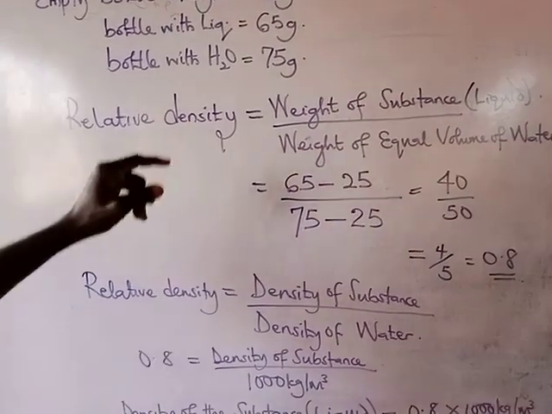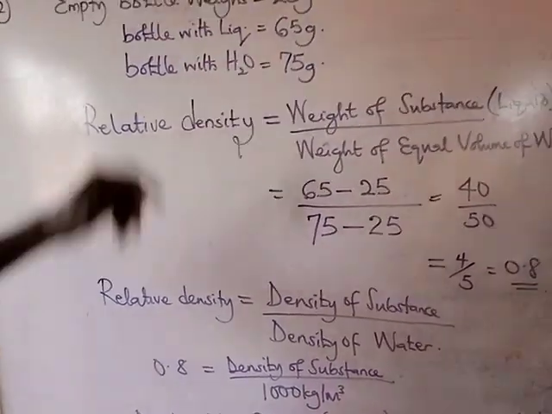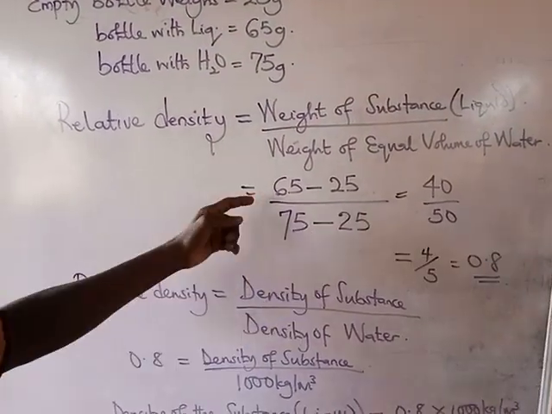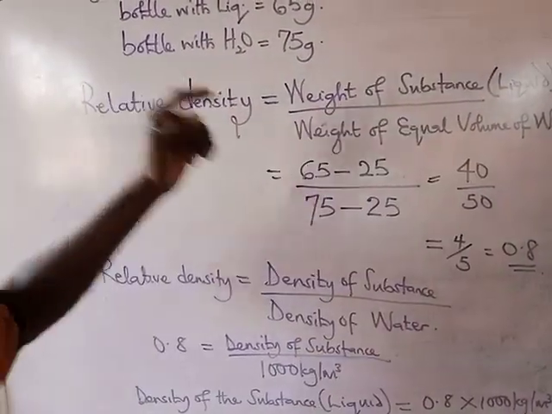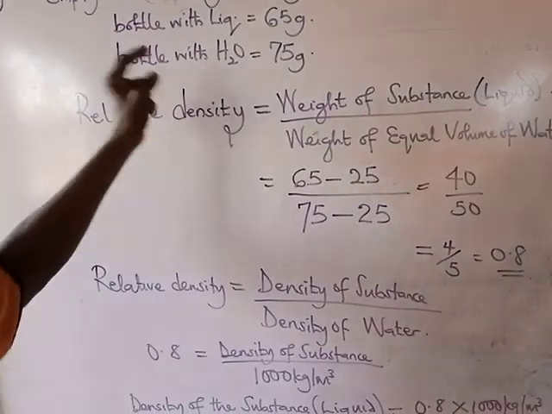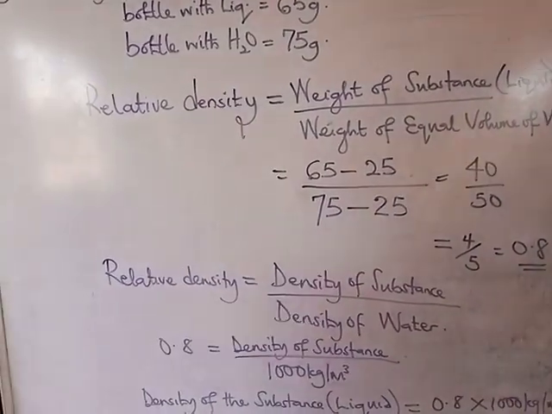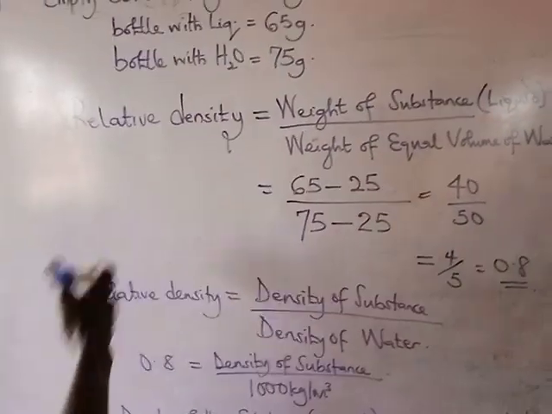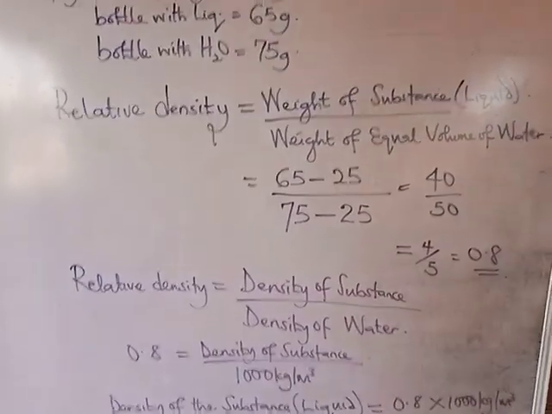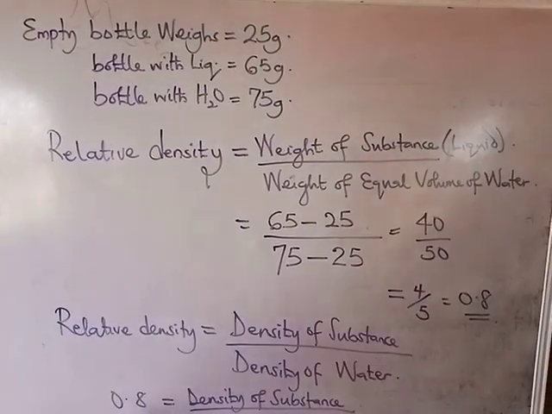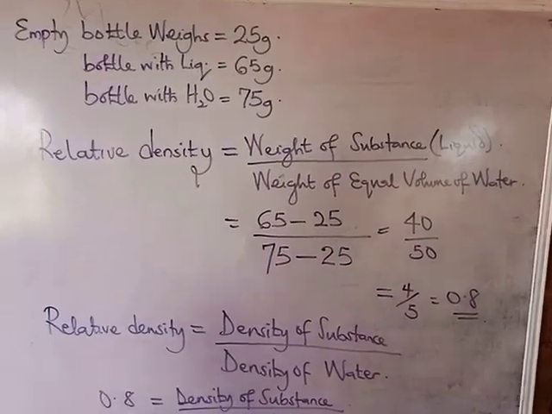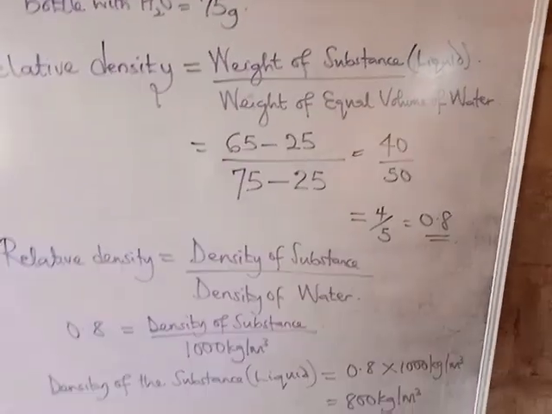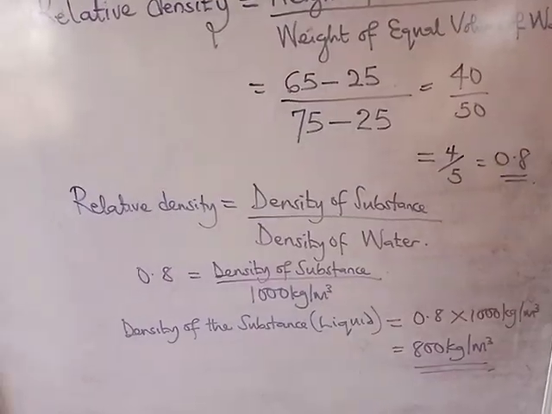To get the weight of substance, you subtract the weight of the empty bottle from that of the bottle and liquid, then you get the weight of the liquid. Then to get the weight of equal volume of water, subtract the weight of the empty bottle from that of the bottle and water. From there we got the relative density. Then we know the formula: relative density equals density of substance over density of water. We have got this to be 0.8, and density of water is 1000 kilogram per meter cube. From there you cross multiply, then you get the density of the substance. I hope that is clear. The third question now.